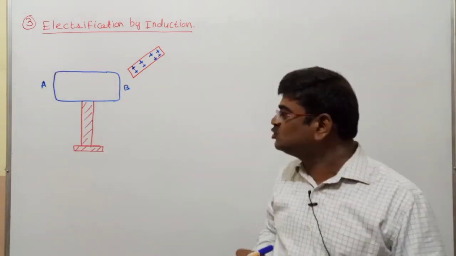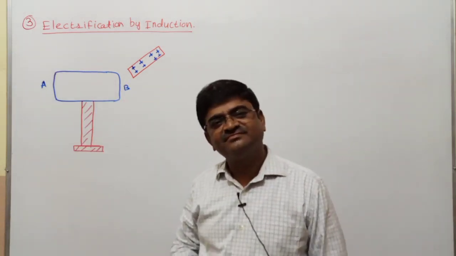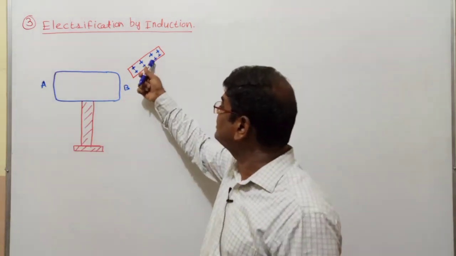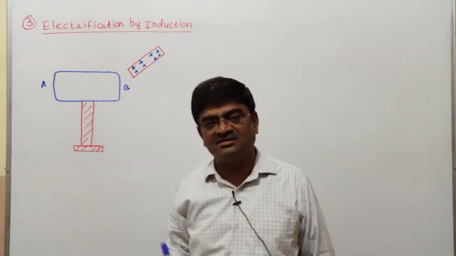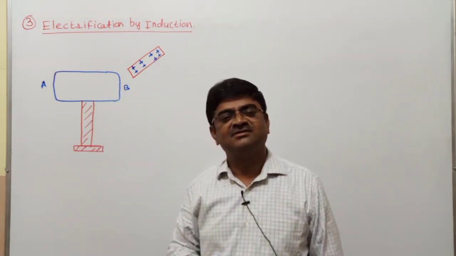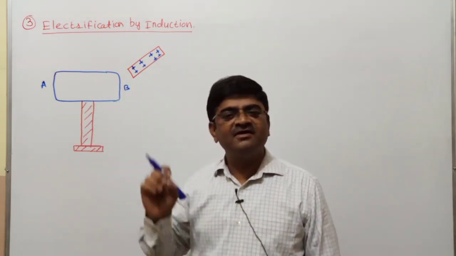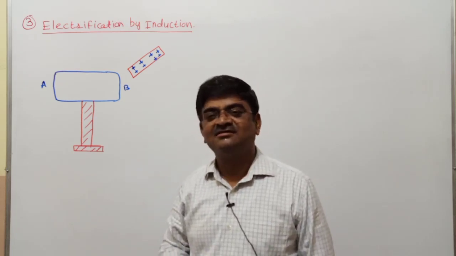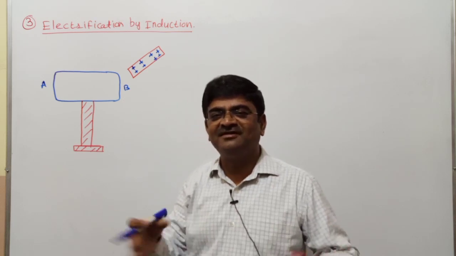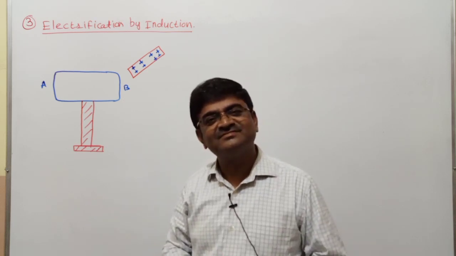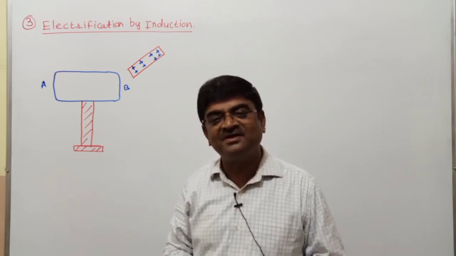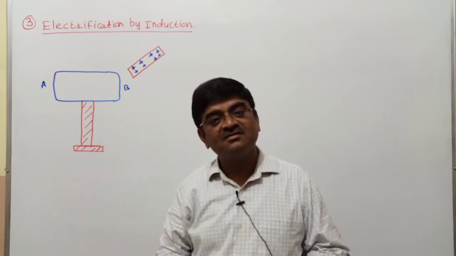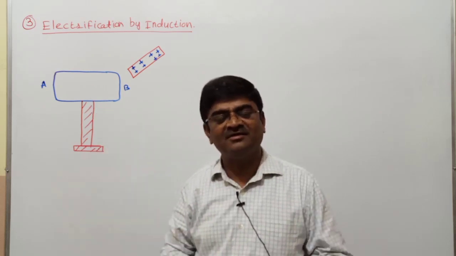Now as soon as I bring this glass rod in the vicinity of this conductor, I find one interesting thing there. And what is that? You will have shuffling taking place there, shuffling of charged particles inside the conducting body.